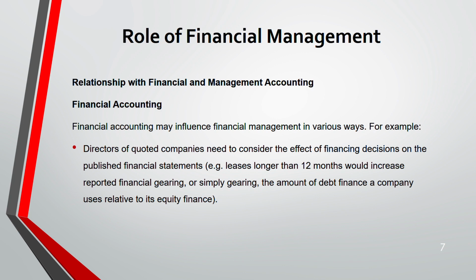Example, if there is any lease that is more than 12 months, what happens? Lease is a part of financial accounting. But how will it have an impact on financial management? It will increase financial gearing. Financial gearing is a part of financial management. Financial gearing means debt is more. It becomes very risky. Gearing going up above a certain percentage is not good. Gearing means you are using more debt than equity. Debt is more than equity.